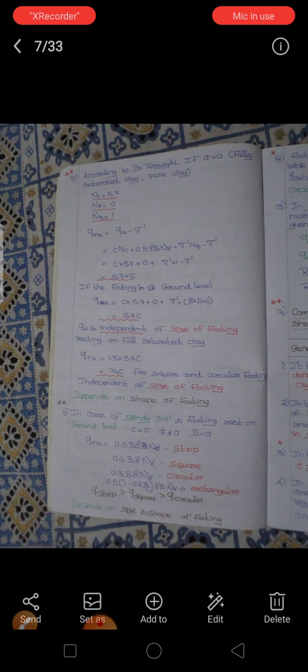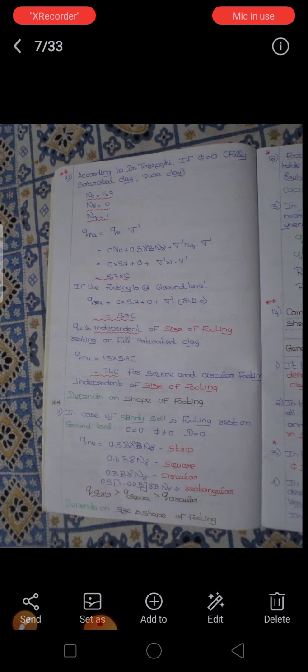In case of sandy soil, the value of Nc will be equal to 0 and the value of N gamma will be equal to 1. So the formula in terms of cNc will be equal to 0.